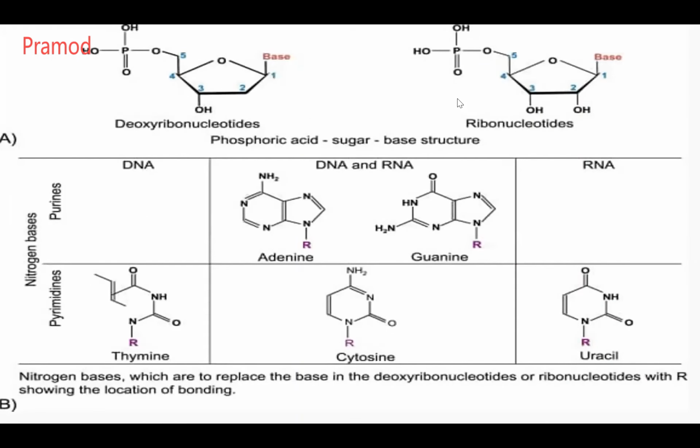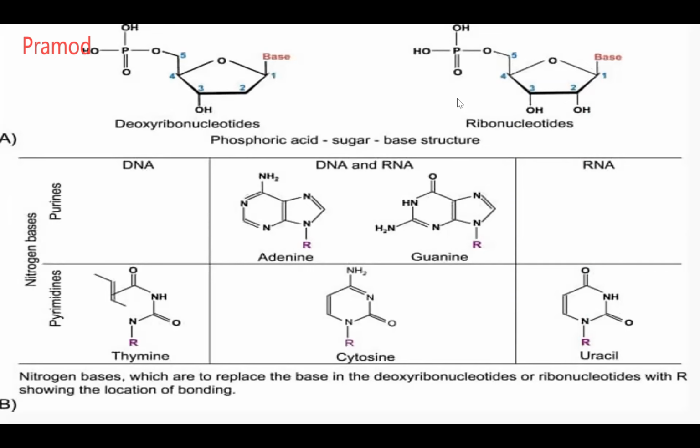What is the difference between deoxyribonucleotide and ribonucleotide? Reni, can you tell? What is the difference between ribose sugar and deoxyribose sugar, DNA? The number of hydroxyl groups.